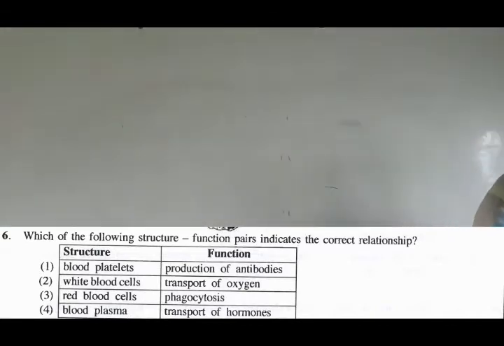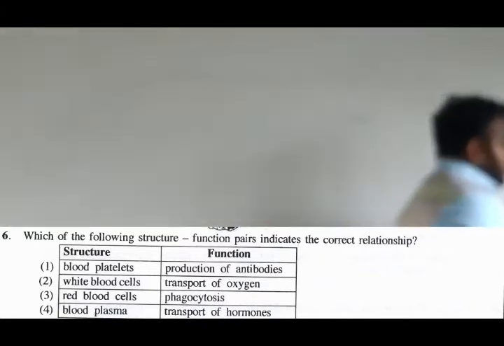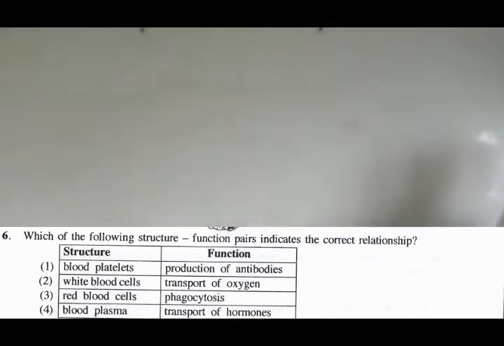Okay. So finally they have given you blood plasma. Blood plasma, yeah, that's the transport of hormones. So the correct one is the fourth one, because plasma transports hormones, minerals, and proteins that are required by the organs. So the fourth one is the correct answer for the sixth one.